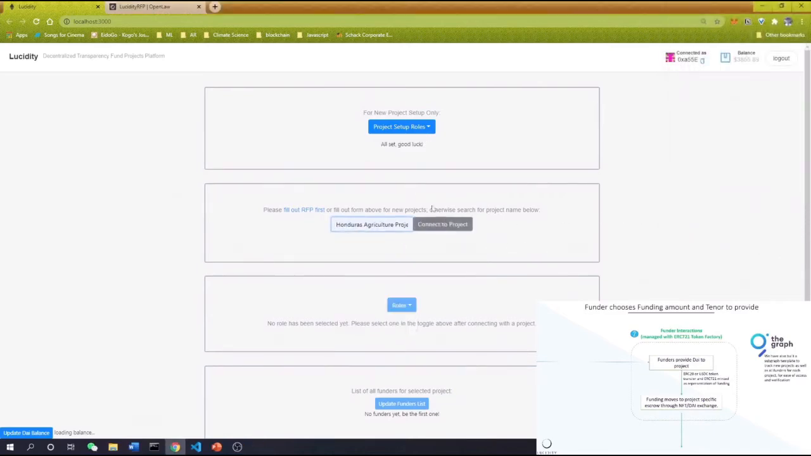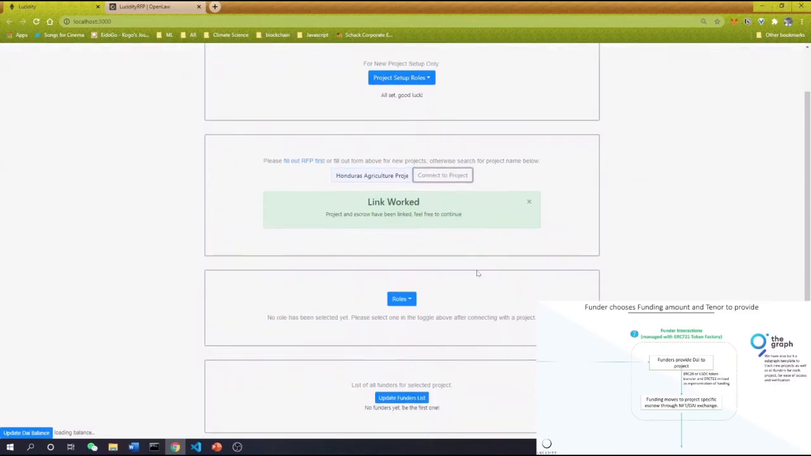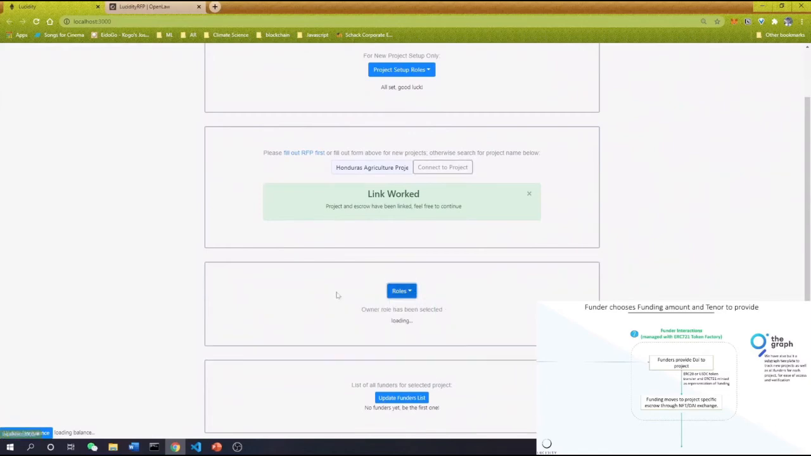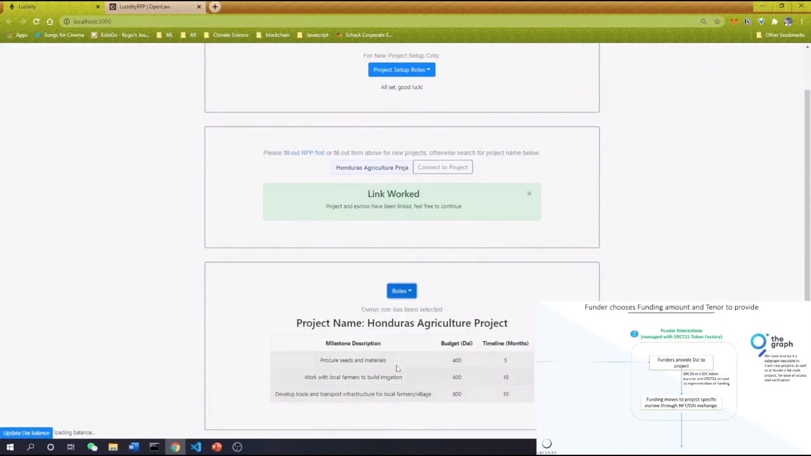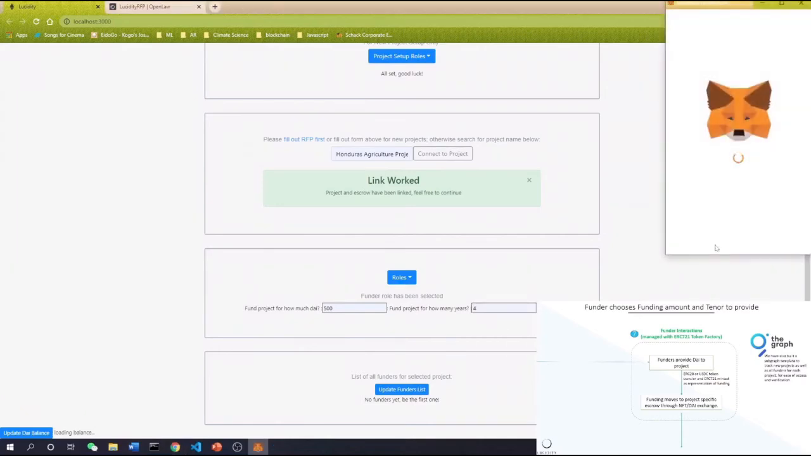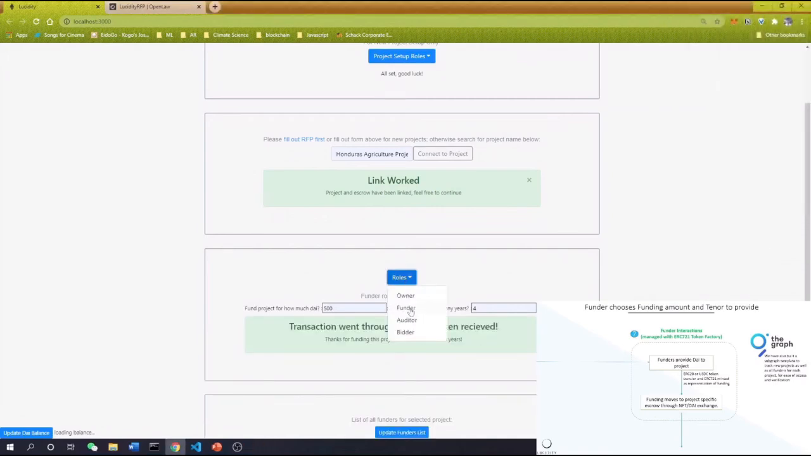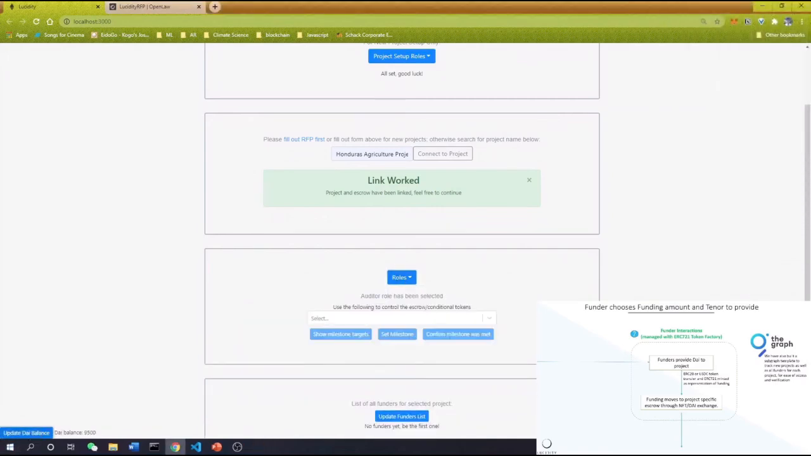So now that will send everything to a Textile IPFS ThreadDB for us to pull later on in this demo. I'm going to connect to the project. Here, the project data is pulled from the IPFS server. If I'm the funder, I can choose to fund it for 500 DAI, let's say. And this will give me an NFT token, basically saying I funded it. And we'll see here my balance is now 9,500.